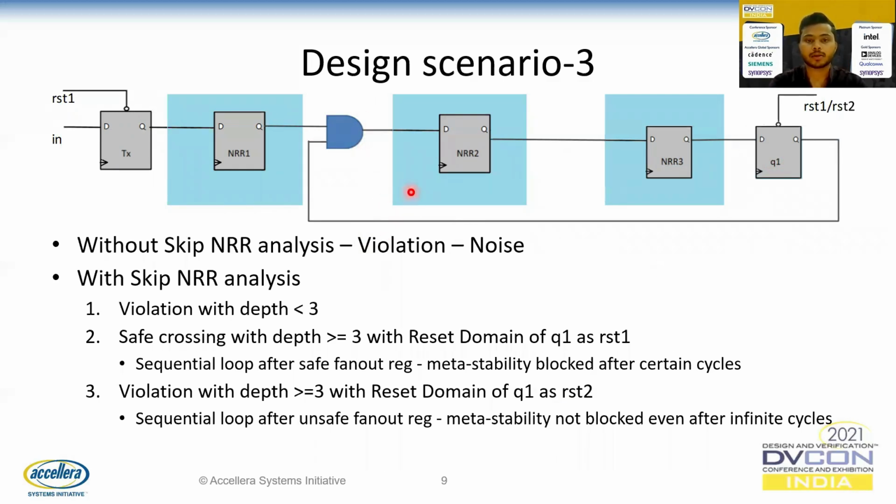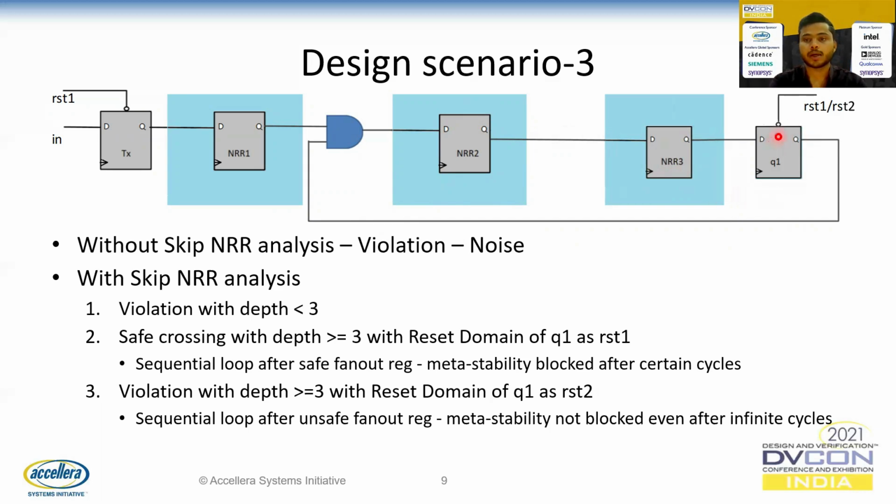Let us consider a depth of 1. At depth 1, we have NRR2, which doesn't have any reset. So the metastability reached here will not be blocked, since it is not in the reset state, and will be propagated further. Now let us consider the depth 2. Here at NRR3, since it also doesn't have any reset, the metastability will propagate further.